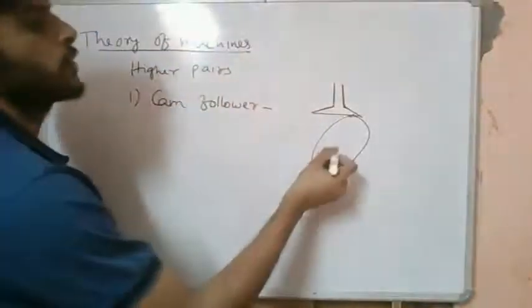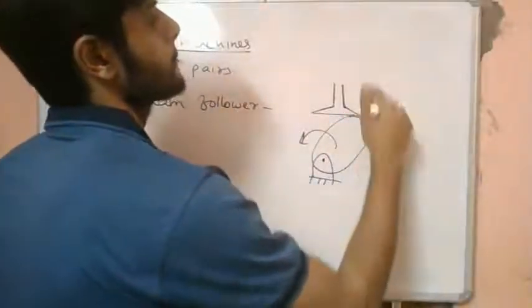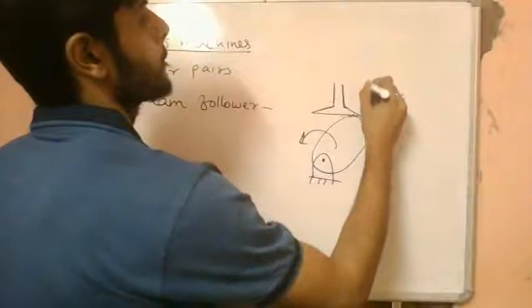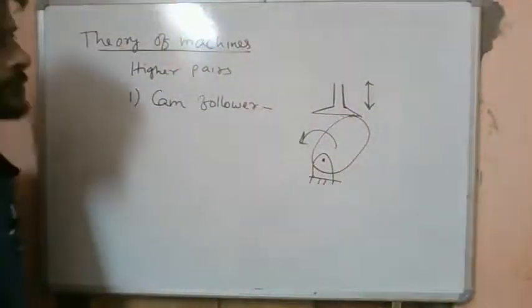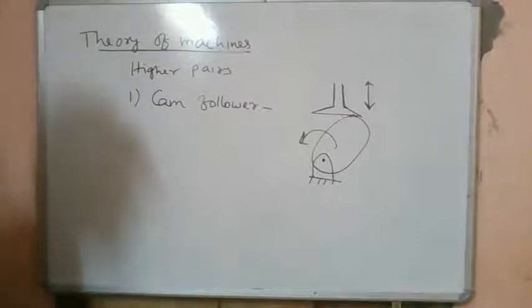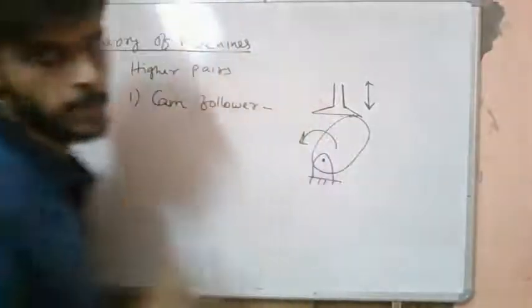This can have a rotation, and this can move upward. This is a type of higher pair. We have a point contact over here.